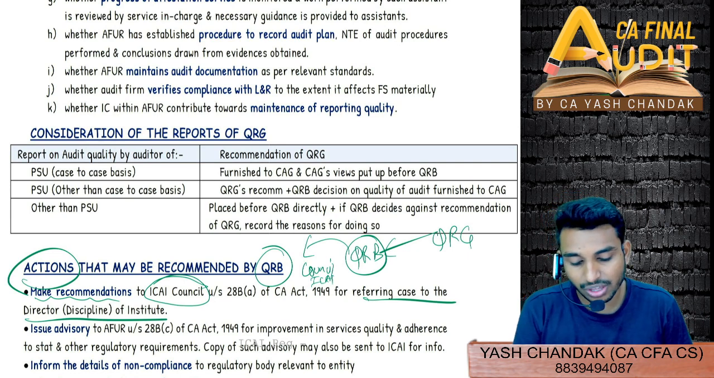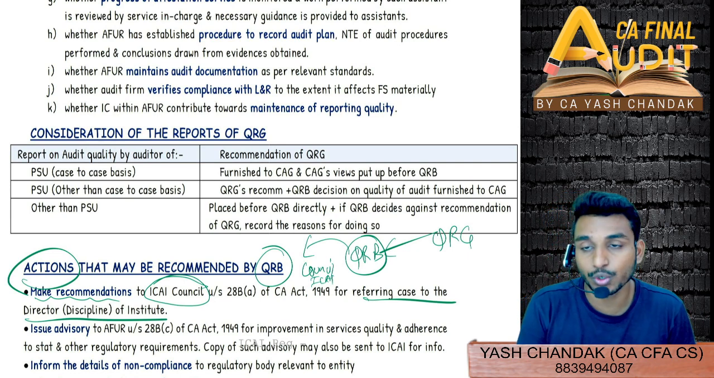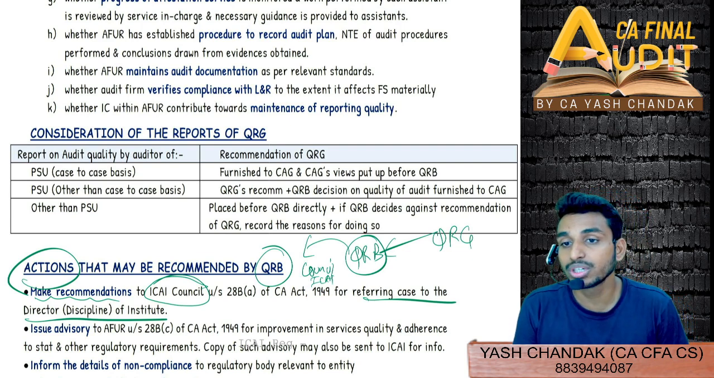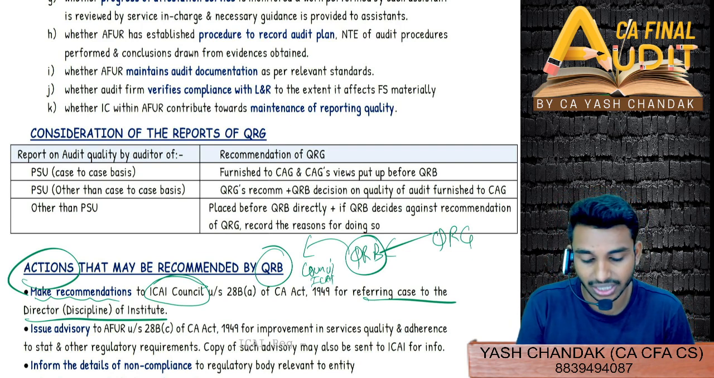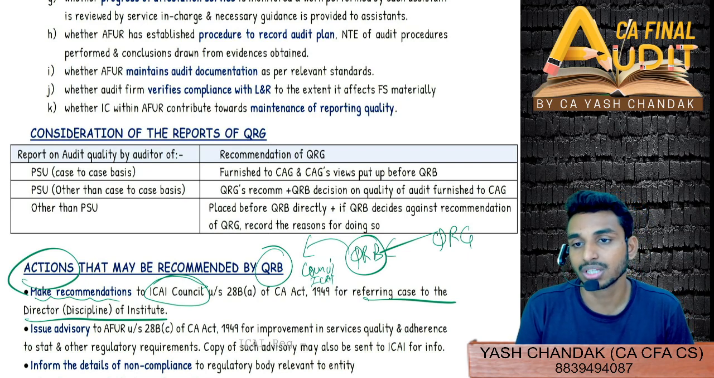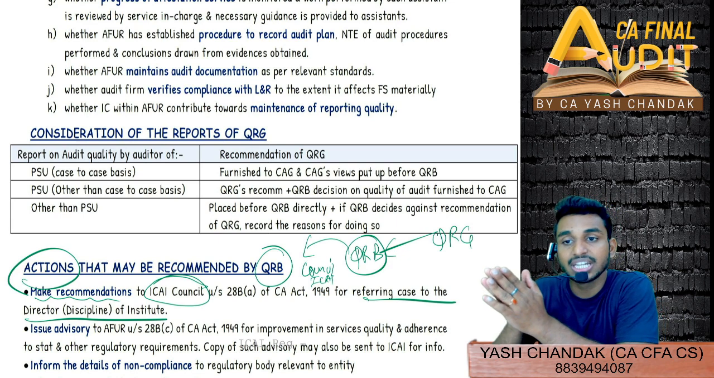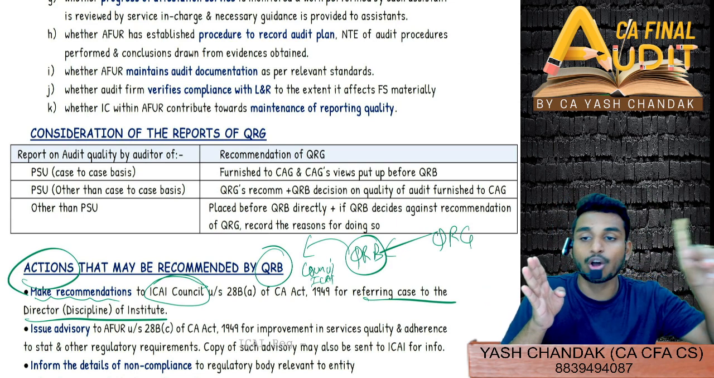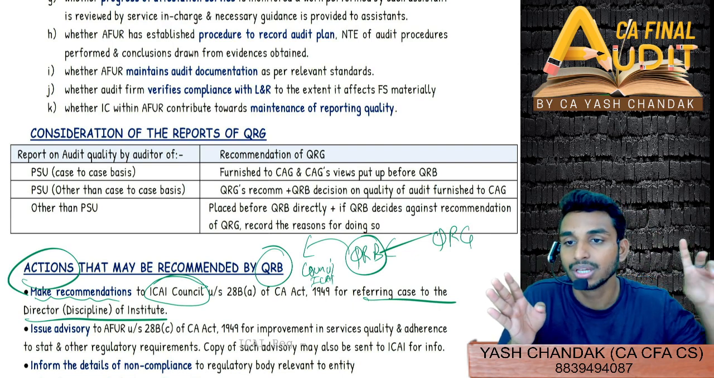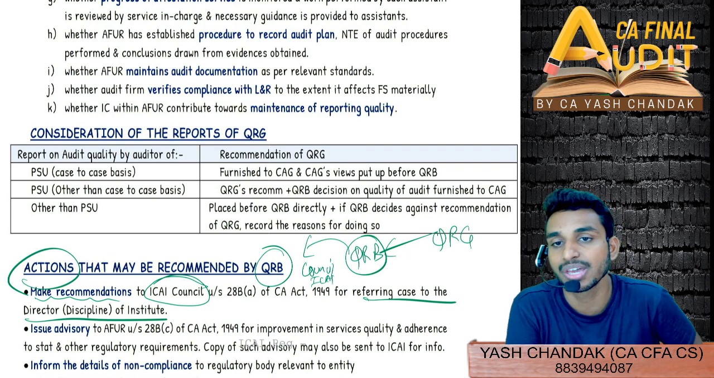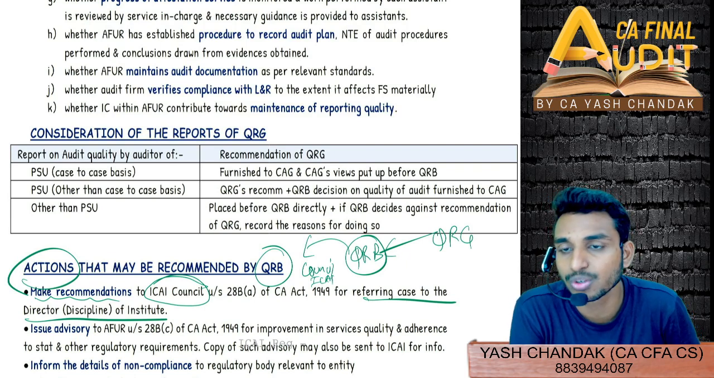Depending on case to case basis, the recommendation of QRG will generally be furnished to C&AG also, because it's a public sector undertaking, and CAG's views will be put up before the quality review board. In normal cases, QRG was directly referring all the recommendations to the QRB, but here they will also recommend it to the C&AG because it's a PSU. But definitely it will depend on case to case basis.